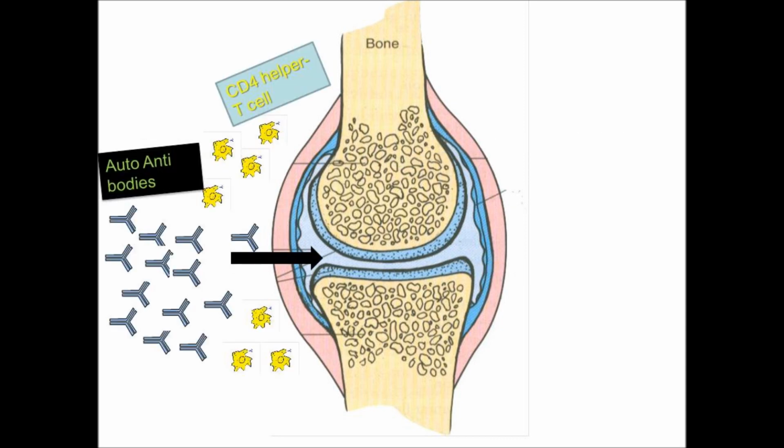The CD4 helper cells and the autoantibodies produce different types of interleukins. Interleukins mean connecting between two leukocytes. They produce three or four interleukins in the body, and these will trigger other mechanisms.